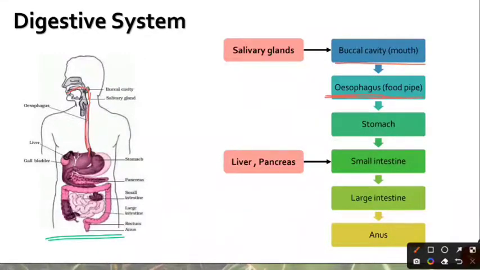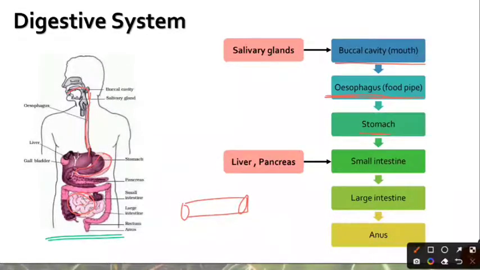And then the food is led into this J-shaped pouch known as the stomach. From the stomach, the food is led into the small intestine, which is this one, and the small intestine is named small because its diameter is less. However, it is very long and highly coiled.